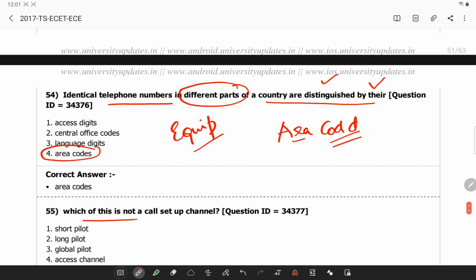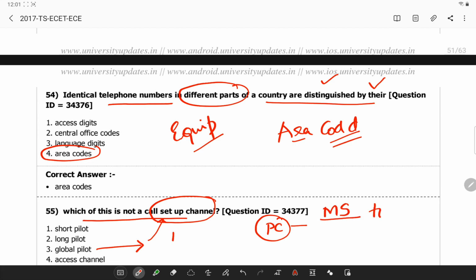Which of the following is not a call setup channel? If you observe, the global pilot is not a call setup channel. What exactly is a pilot channel? A pilot channel is a reference channel, and it is used by the mobile station to acquire the time and phase for coherent demodulation.